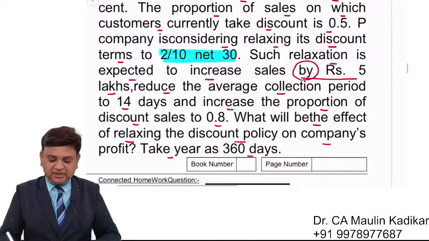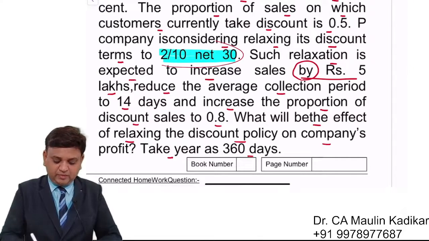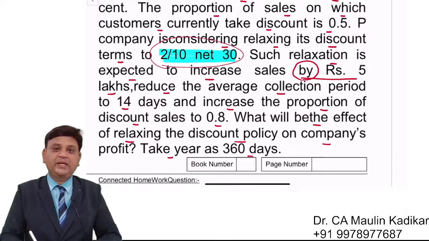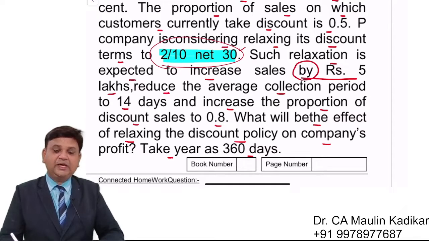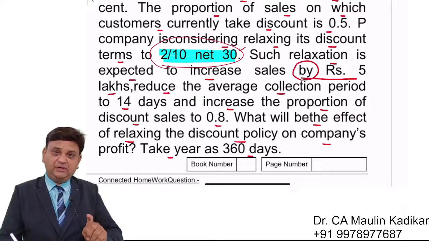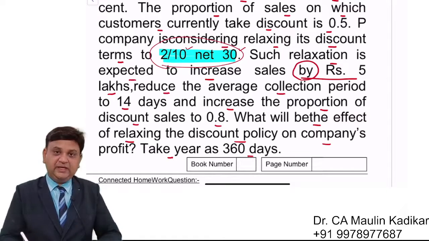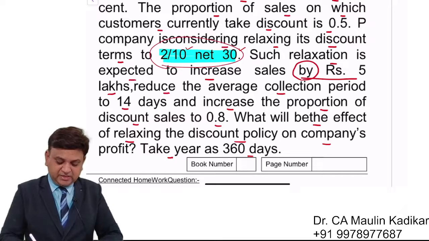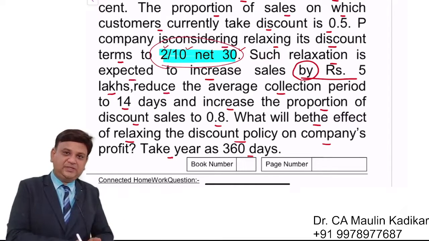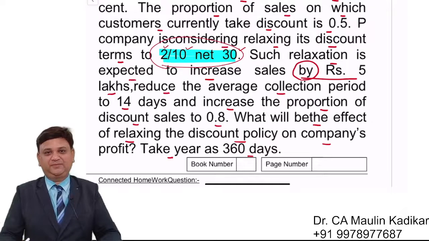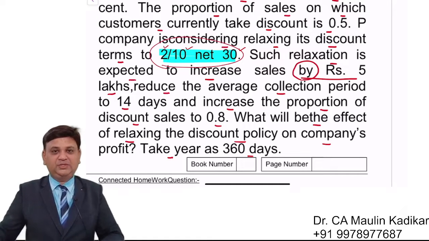And we are considering changing to 2 by 10 net 30. It means that again the credit period is 30 days. However, if you make payment within 10 days, then you will be given a cash discount at the rate of 2% instead of 1%. Please go through the question.